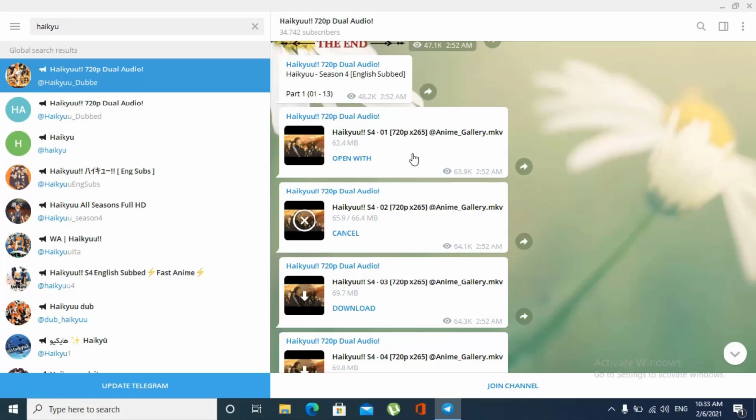Alright. And there is one more feature in Telegram, secret chat. Now, I cannot demonstrate that feature to you on the desktop app because it is not supported on the desktop right now. So, when you open Telegram on your phone, there is a pencil icon in the bottom right corner. Now, when you click on it, it will say new secret chat.